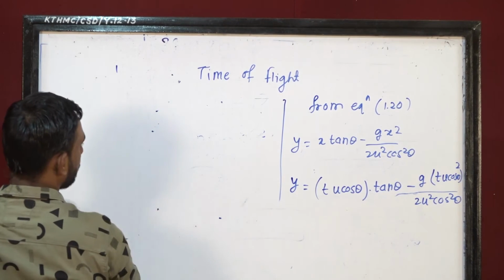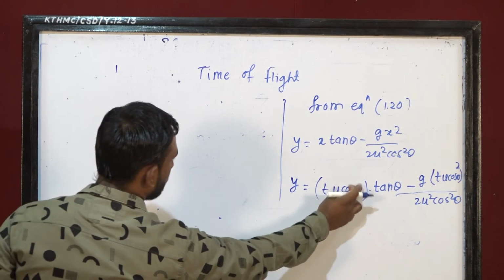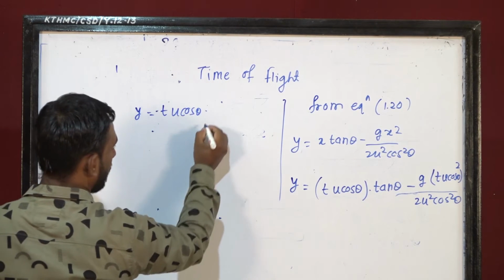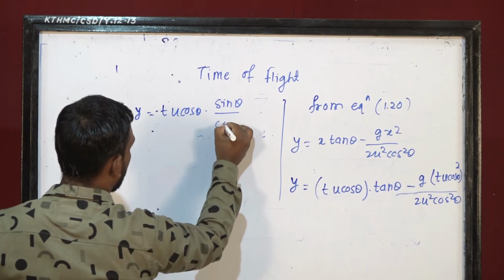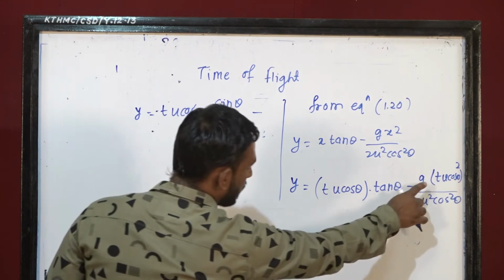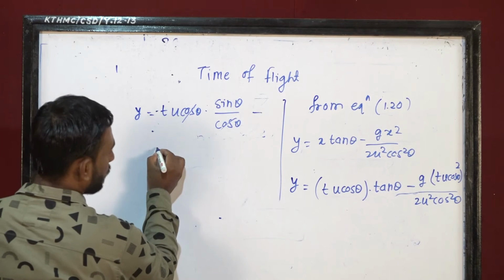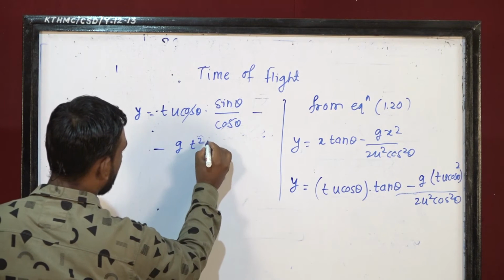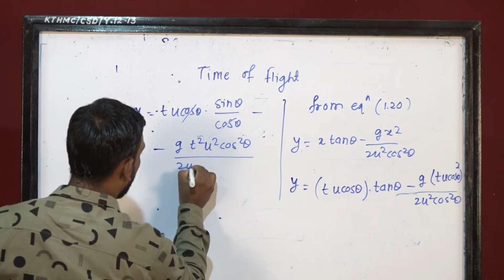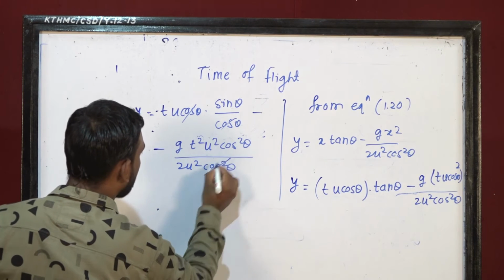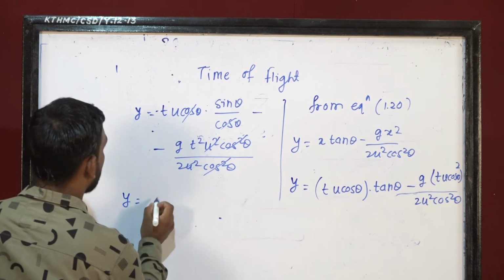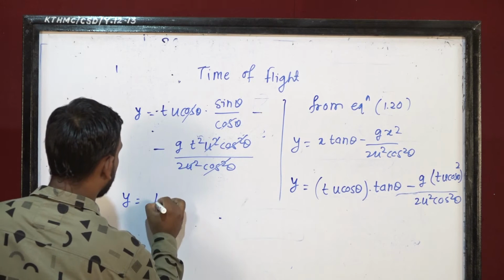So y is equal to t u cos theta into tan theta, that is sin theta upon cos theta. So cos theta fully cancels out. What are the remaining terms? So t u sin theta, minus g t square u square cos square theta upon 2 u square cos square theta. So again u square cos square theta cancels out. So what is the remaining term? So y is equal to t u sin theta.